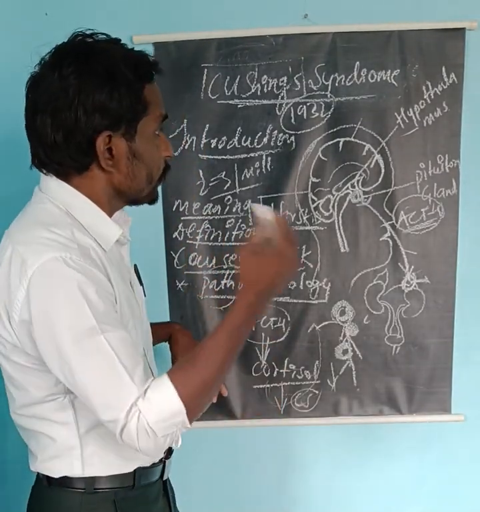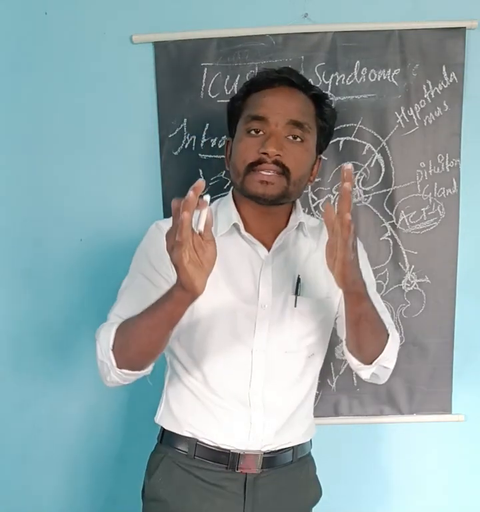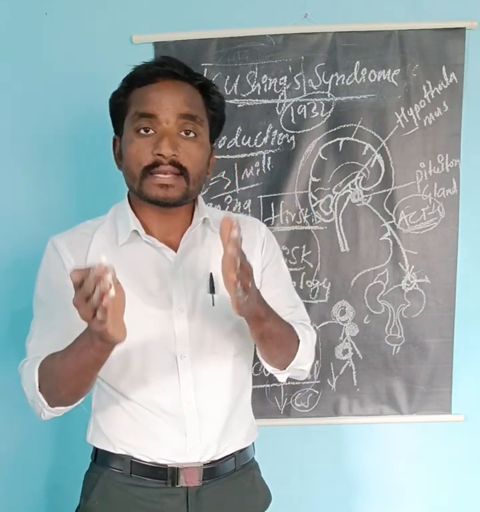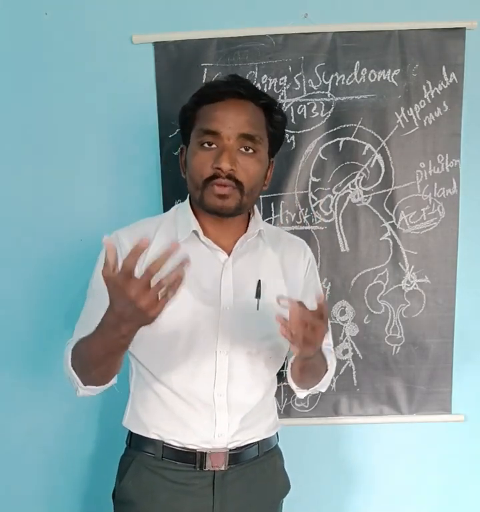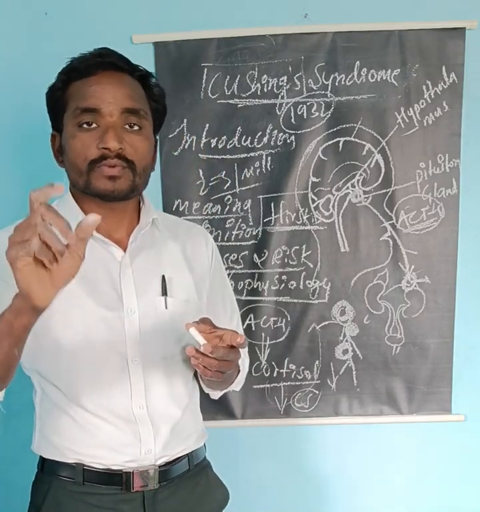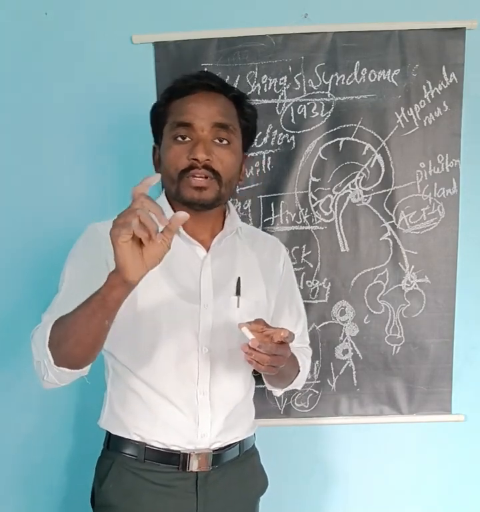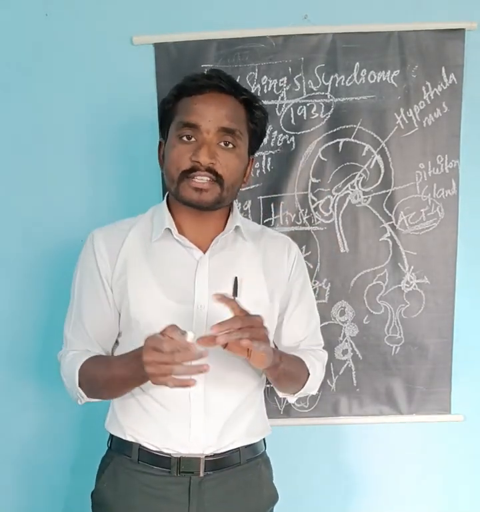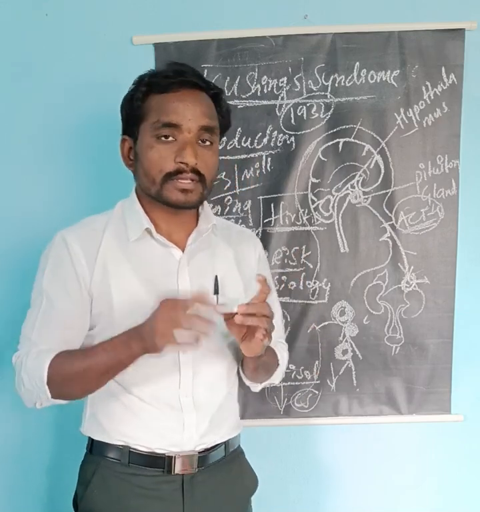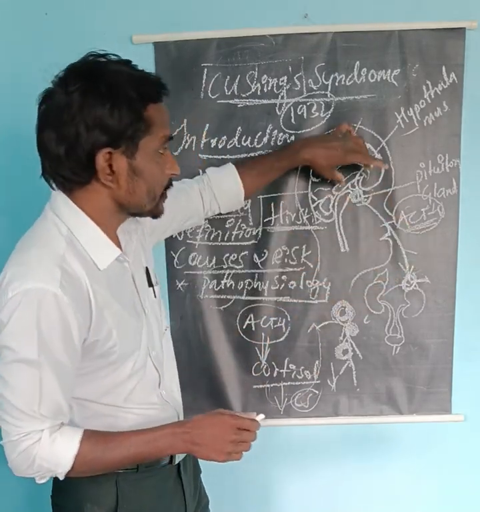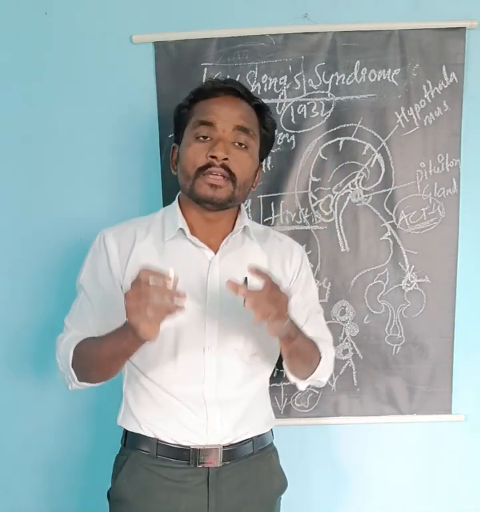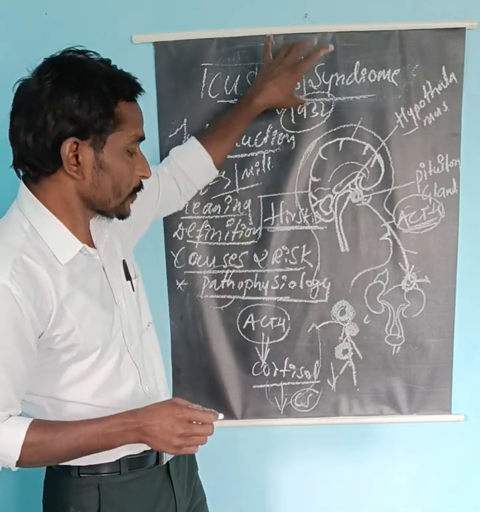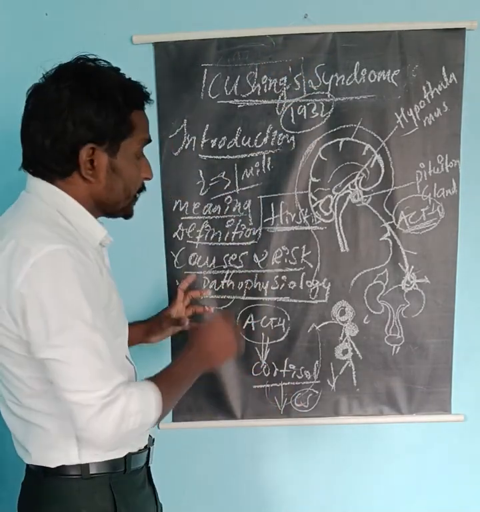Now coming to how we are going to diagnose Cushing syndrome. The physical examination and history taking is very important, because based on signs and symptoms, that is the physical appearance only, we will diagnose the person suffering from Cushing syndrome. And then the 24-hour urine cortisol test, dexamethasone suppression test, CT scan, and MRI for detecting an adrenal tumor or pituitary tumor. Okay, so these are the important diagnostic measures to identify Cushing syndrome.